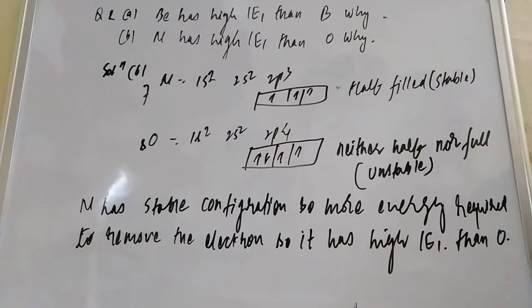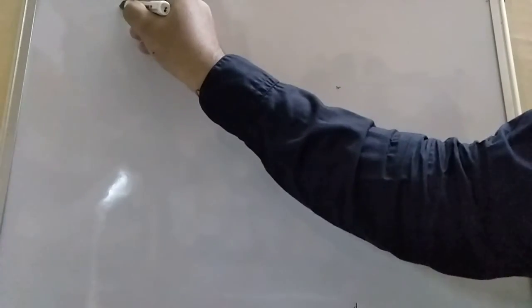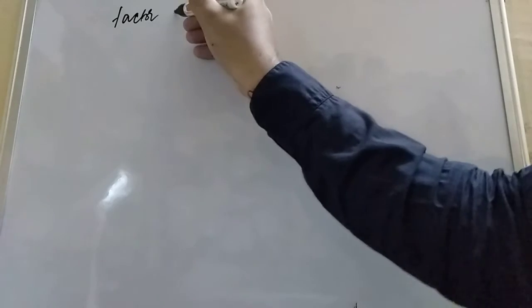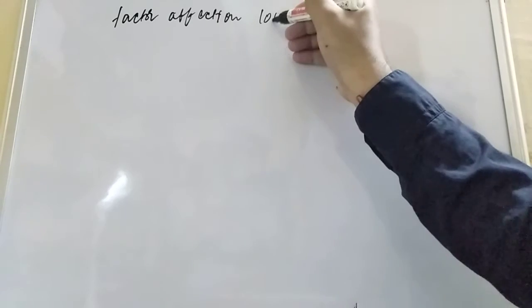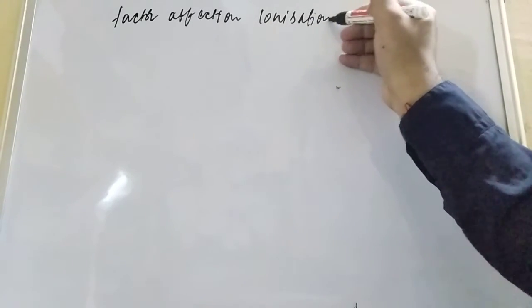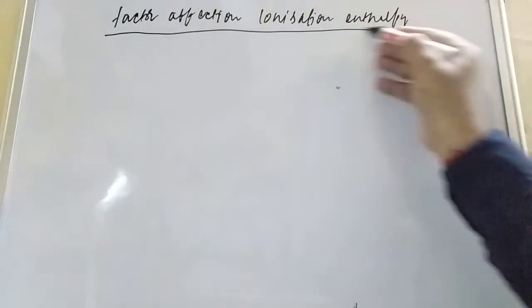Okay, now, student, a very small heading: what are the factors affecting the ionization enthalpy. There are n number of questions that can be formed on this, which we will explain in a later lecture. So what are the factors affecting the ionization enthalpy?